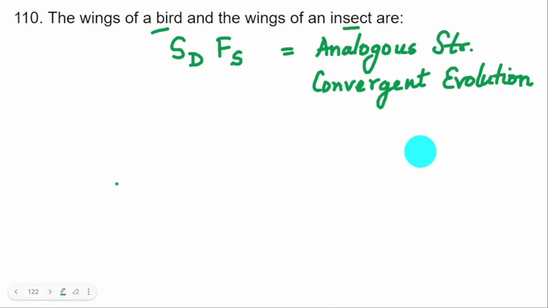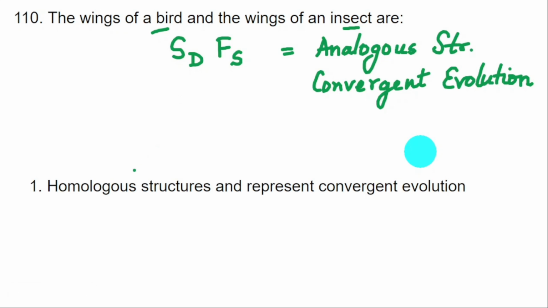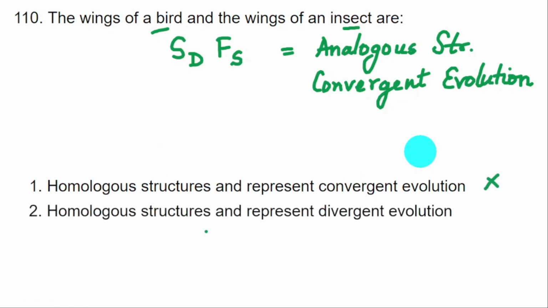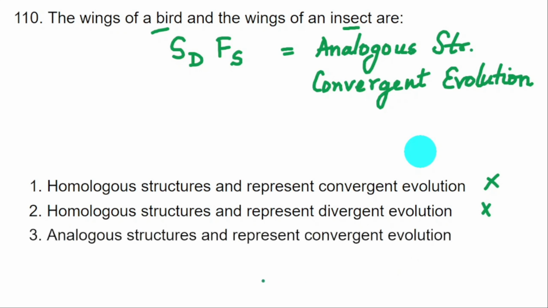Let's look at the options. Homologous structure representing convergent evolution. It is indicating convergent, but it is not homologous. So this is wrong. Homologous structures representing divergent evolution. Again, it is not homologous, so the option becomes wrong.